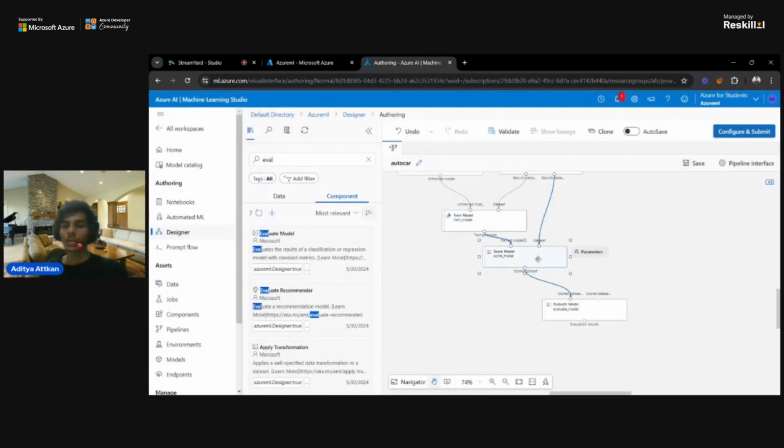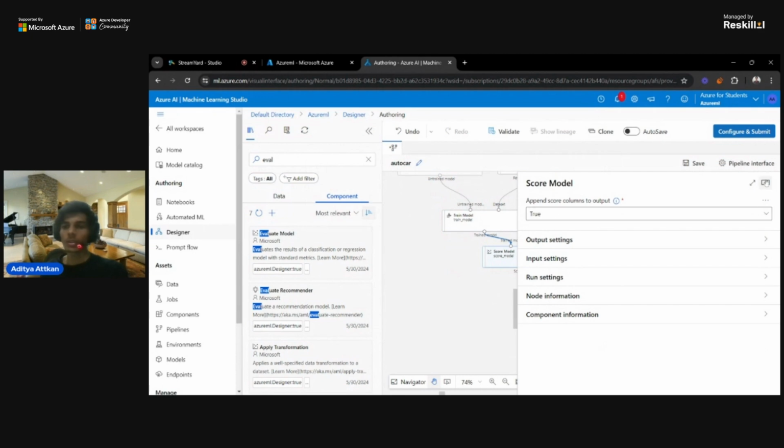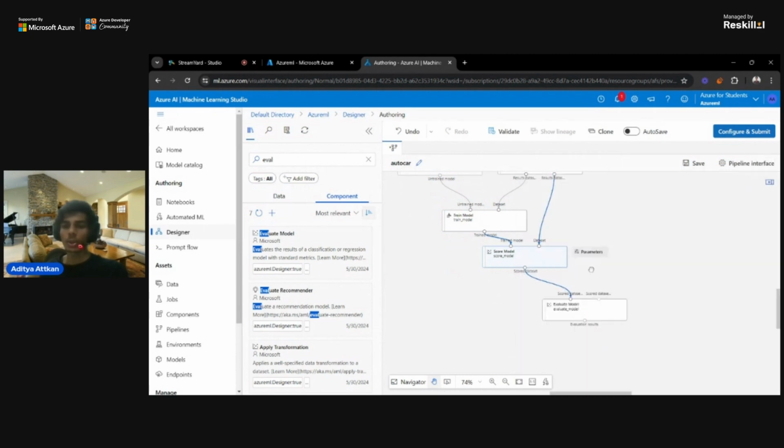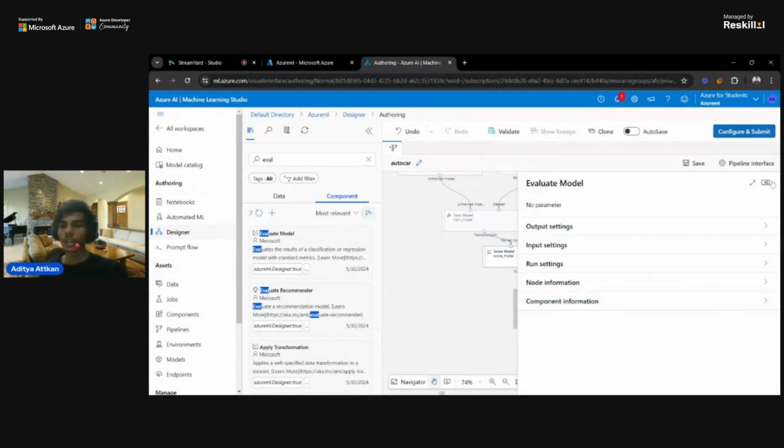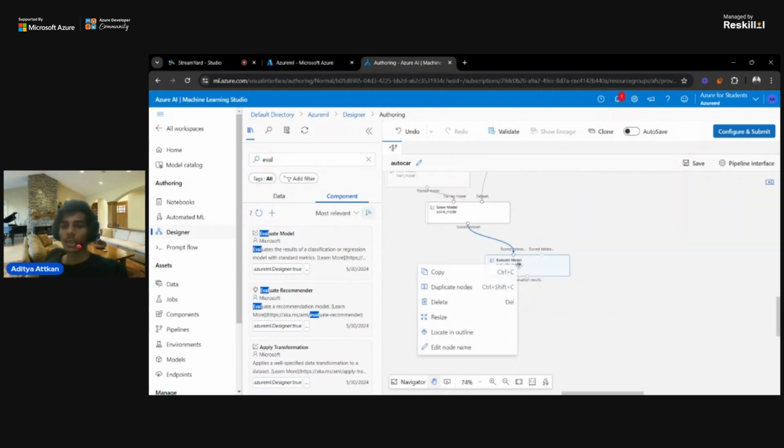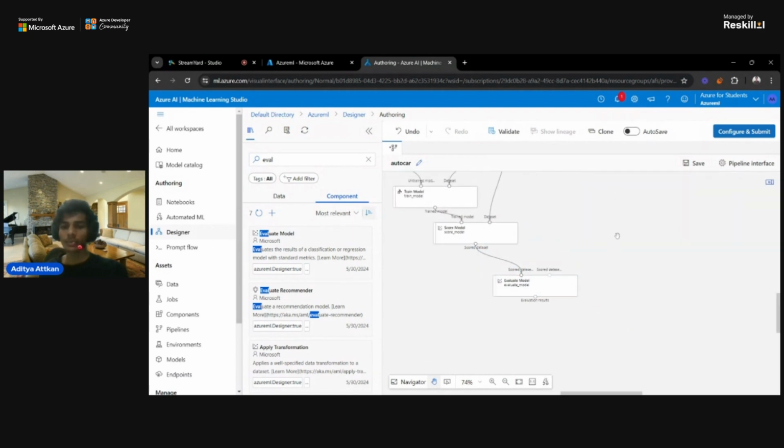Then we have score model. In the score model, the settings are default. Append score columns output is true. Then we have the evaluation model, and whenever I go to the evaluation model and right click on it.